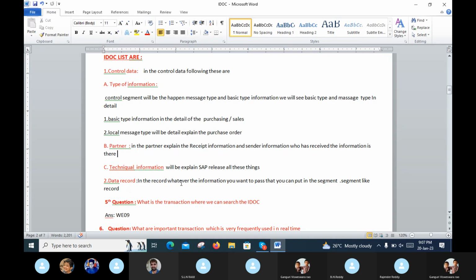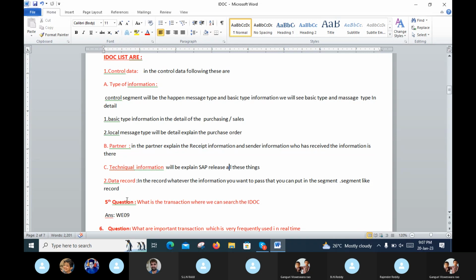In the data record, whatever information you want to pass, you can put in the segments, like product segment, like that record. The full details are put into the segment record.